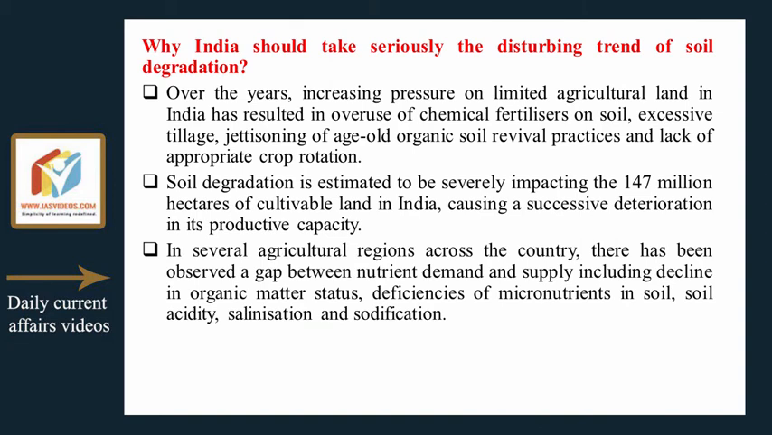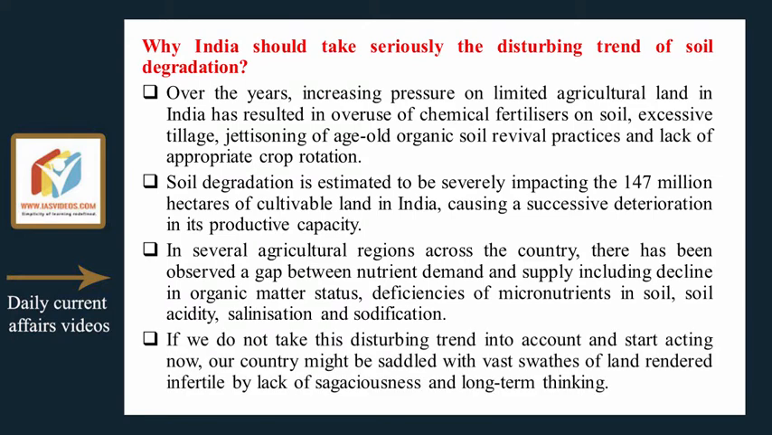In several agricultural regions across the country, there has been observed a gap between nutrient demand and supply, including decline in organic matter status, deficiencies of micronutrients in soil, soil acidity, salinization and sodification. If we do not take this disturbing trend into account and start acting now, our country might be saddled with vast swathes of land rendered infertile by lack of sagaciousness and long-term thinking.